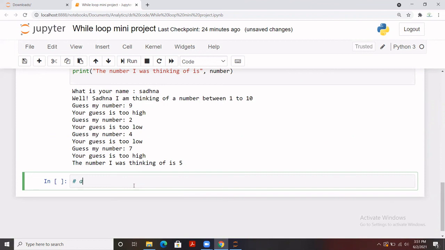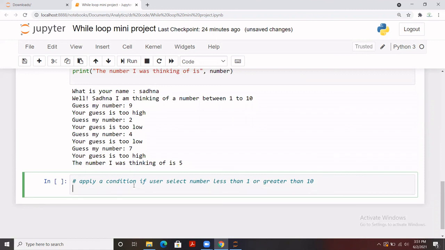So let's say apply a condition if the user selects a number less than 1 or greater than 10. So that's what you have to do. And apart from this, let's say you are going to let them know how many guesses they have made and how many attempts are remaining, for example.